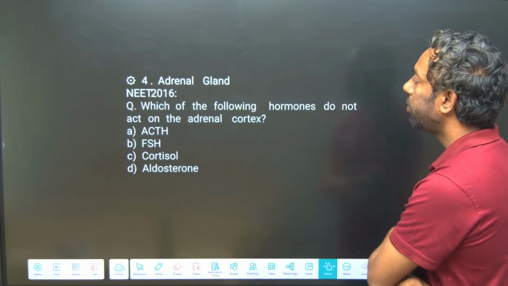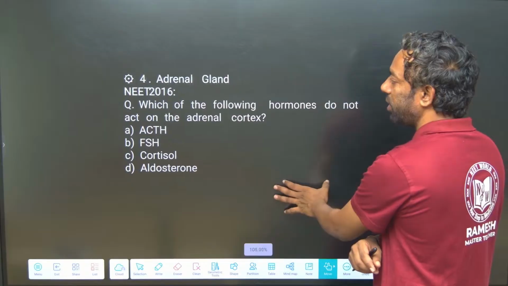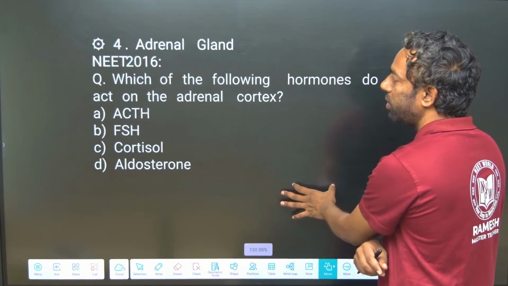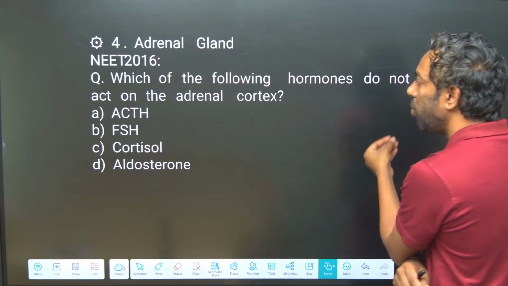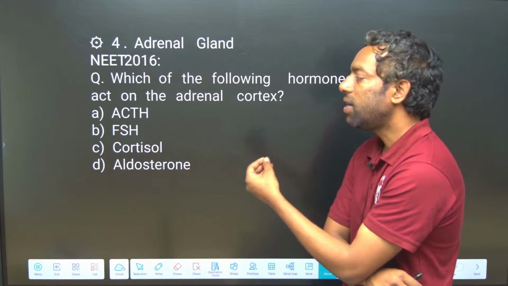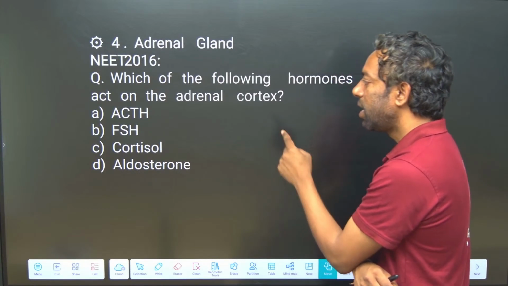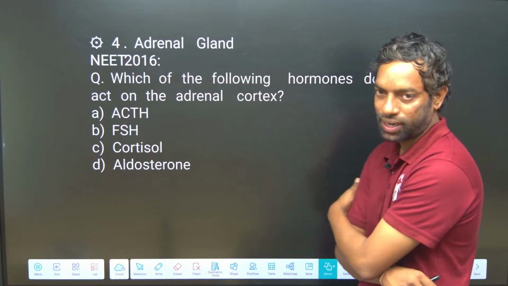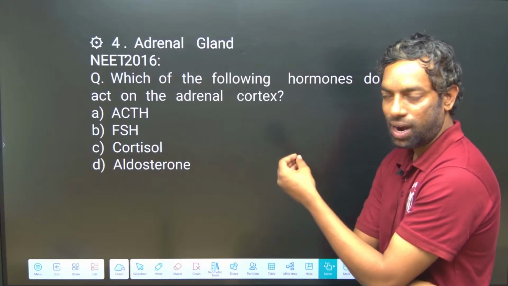Next question, adrenal gland, a 2016 question, guys. Which one of the following hormones does not act on the adrenal cortex? ACTH, FSH, cortisol, or aldosterone.